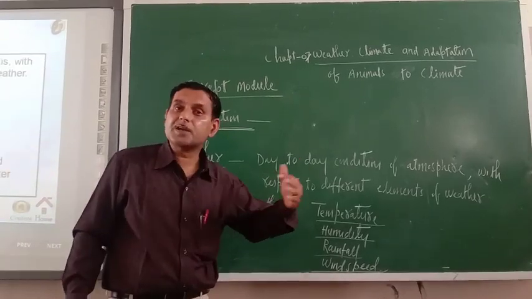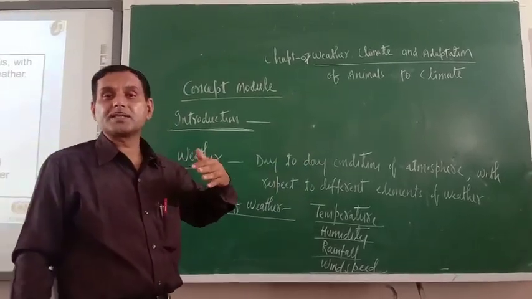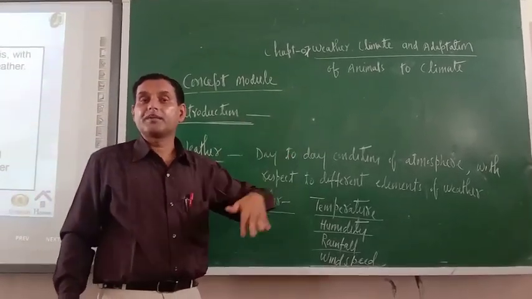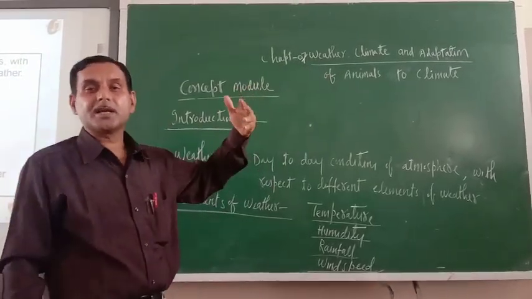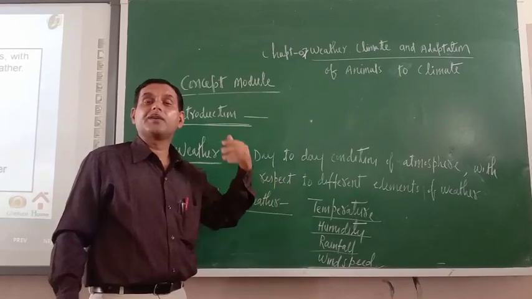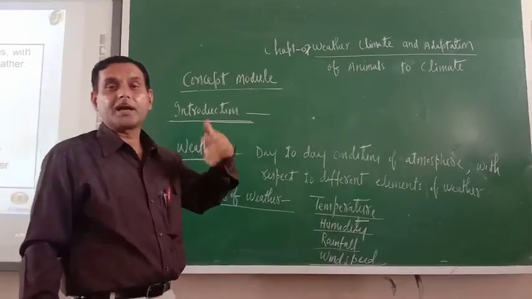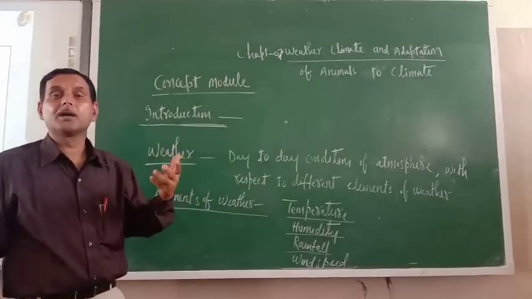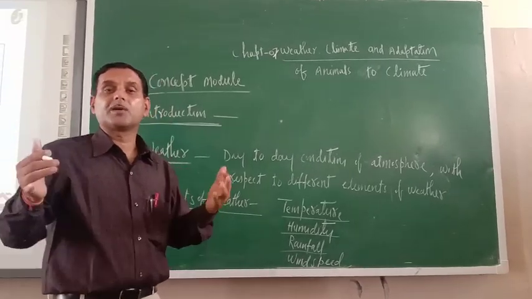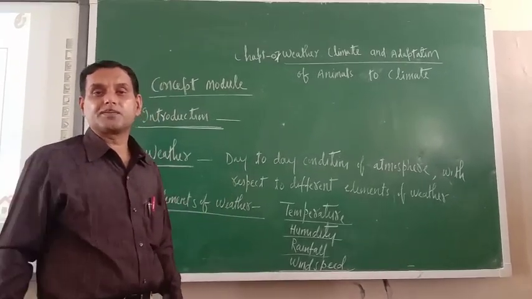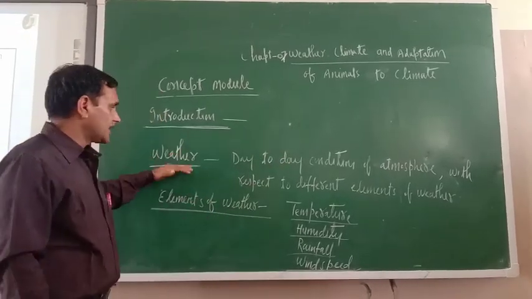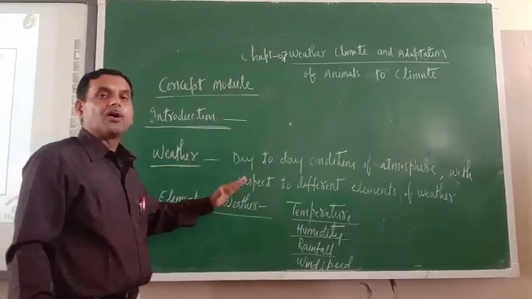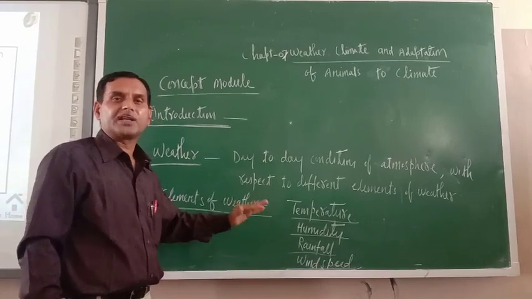Similarly, if wind speed is very high, and temperature is also high, we say hot, dry and very windy atmosphere. Like in Veerapur, sometimes we say it is very windy, so windy condition prevails. So we decide weather on the basis of the elements of weather.